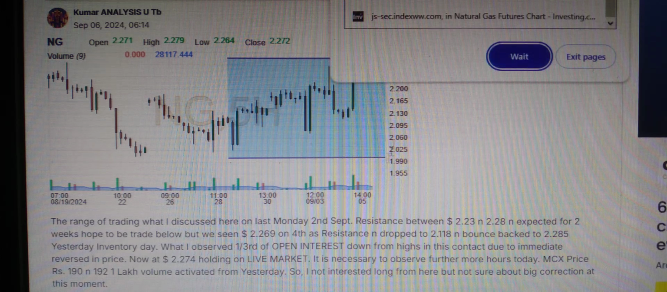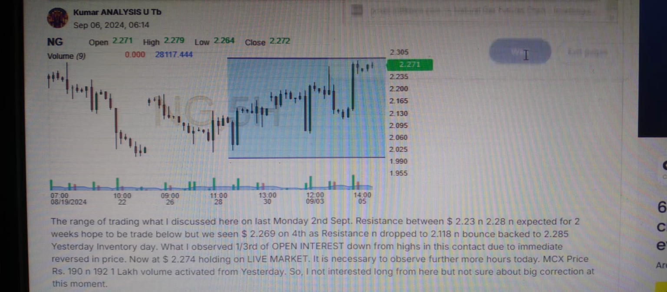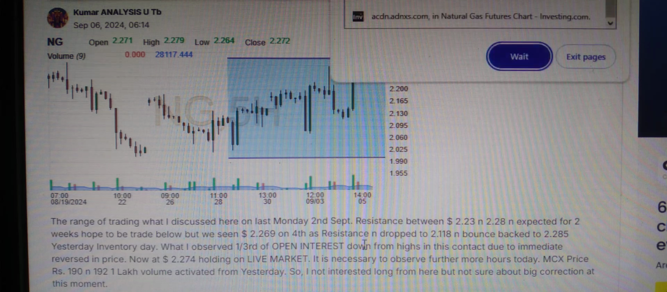On Friday the 6th, when the price was at 2.269, I discussed that it dropped to 2.118 from that higher level. It then bounced back to 2.285. That was broken yesterday, and it traded below at that time.